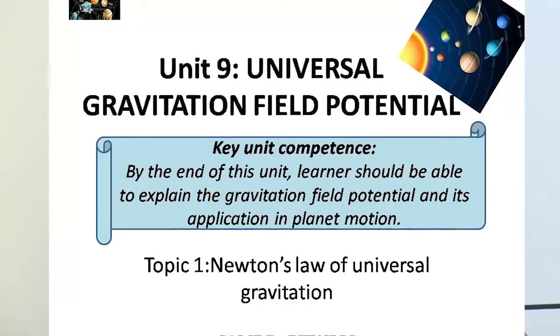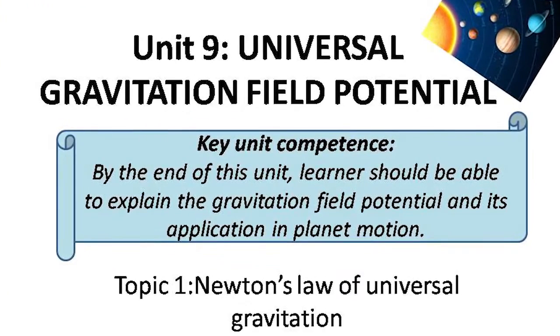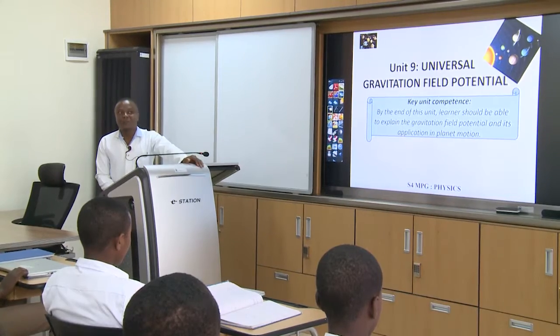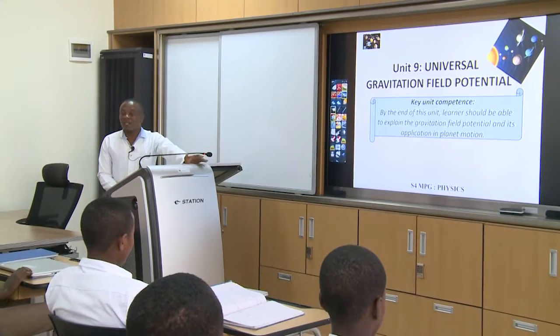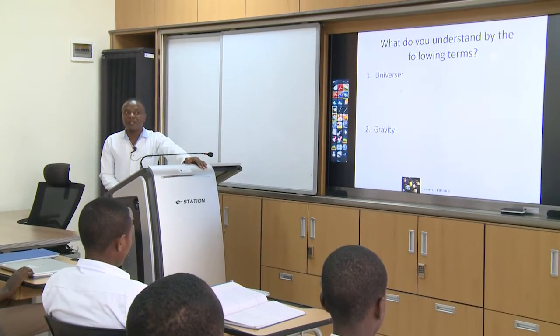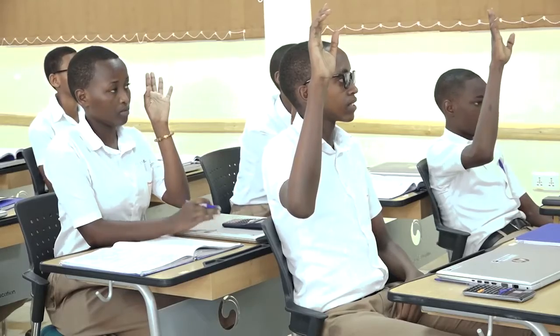It's topic number 9. The topic number 9 is universal gravitational field potential. Please, you see this word universe is repeated again in the key unit competence. We must first know what it means, universe, and also what it means, gravitational field potential. But the keyword there is gravity. What do you understand by the term universe and the term gravity?